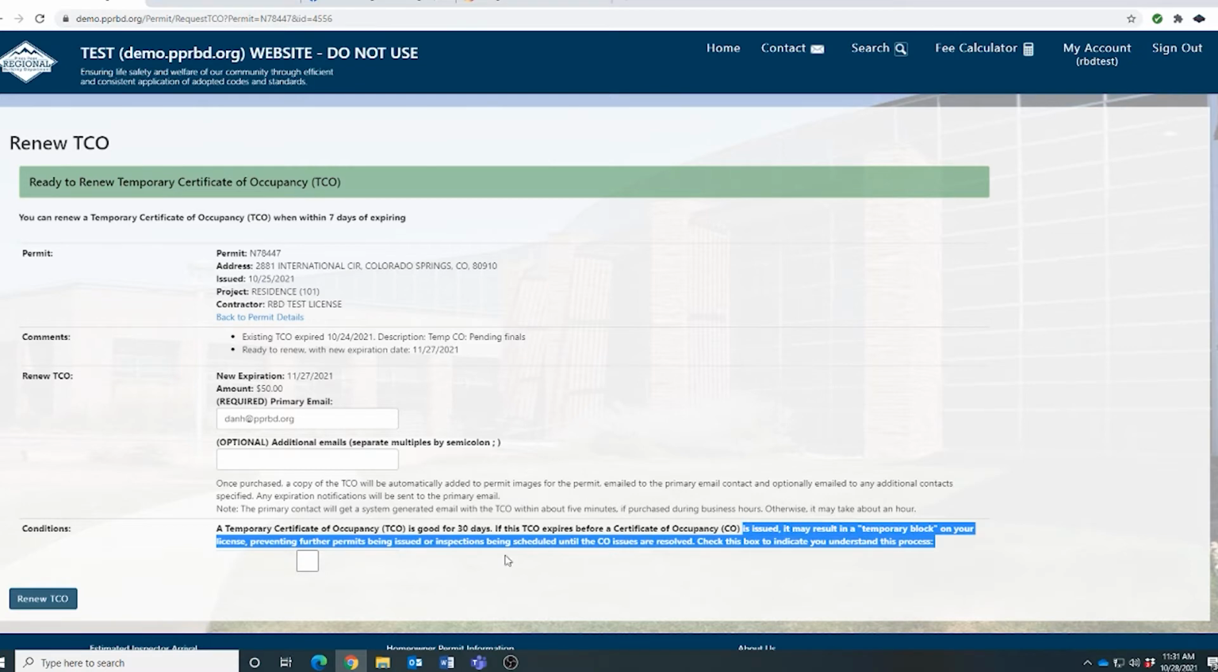Also, pay close attention to the conditions at the bottom, which requires your consent. As you can see, if you don't keep up with your TCOs and one were to happen to expire, your license could end up getting suspended, and that is of course something that nobody wants to have happen.